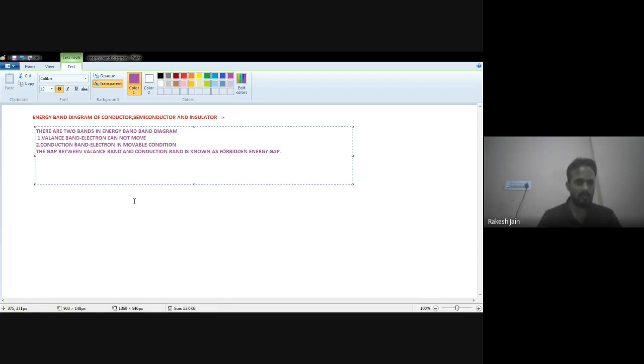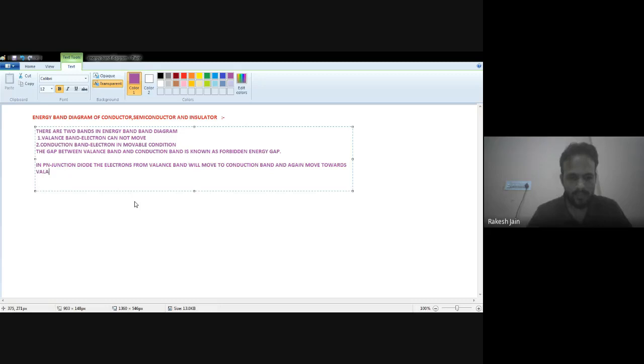In the case of a PN semiconductor diode, what actually happens? It heats up after some time because it releases energy. In a PN junction diode, the electrons from the valence band jump to the conduction band and again move towards the valence band, and during this process they release some energy.